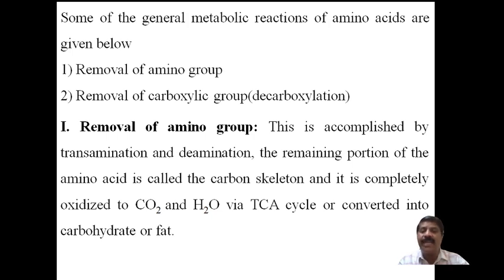And another one is deamination. Deamination means totally removing the amino group from the reactant to form a product. Therefore, removal of the amino group can be followed or obtained by using transamination and deamination.